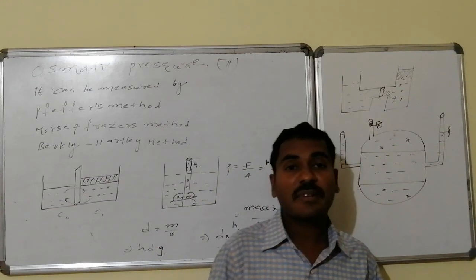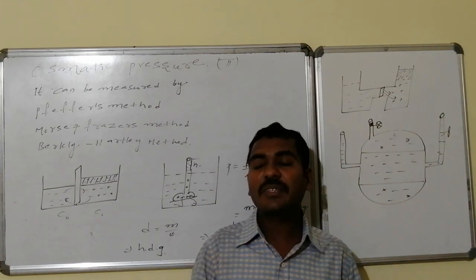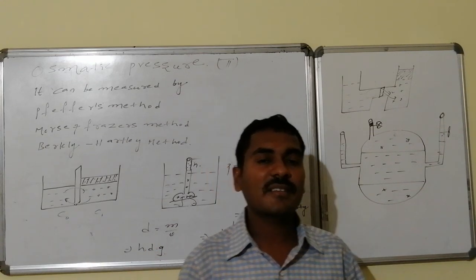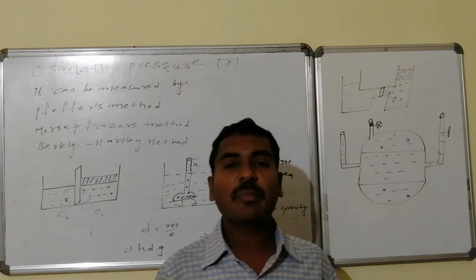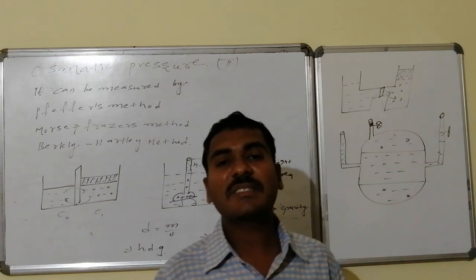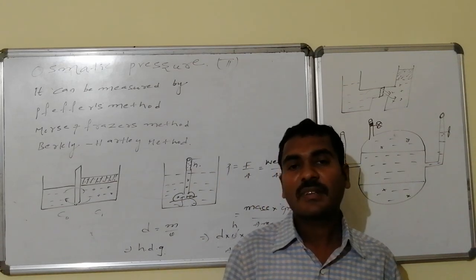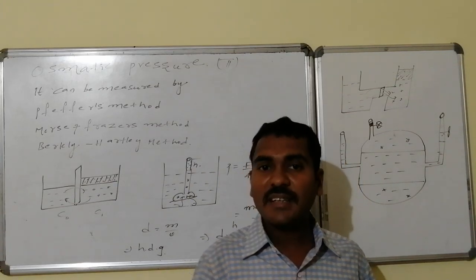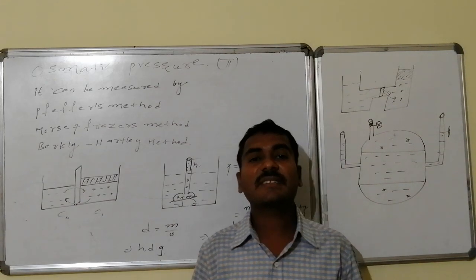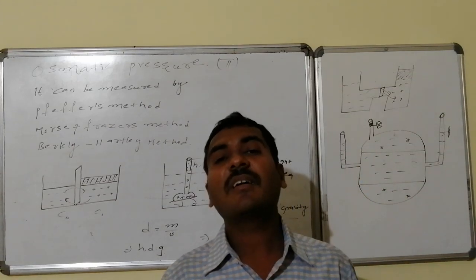Else, osmotic pressure is defined in another way also: to prevent the net entry of the solvent molecules from lower concentration to higher concentration through the semi-permeable membrane, we apply some pressure over the solution chamber, and that pressure is said to be osmotic pressure, the extra hydrostatic pressure. Else, to prevent the net entry of the solvent molecules, the extra pressure which is equal to the hydrostatic pressure applied is also known as osmotic pressure.